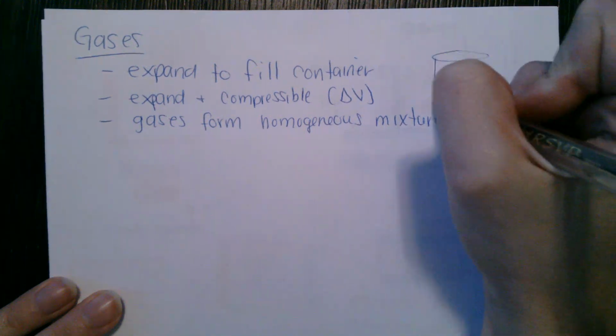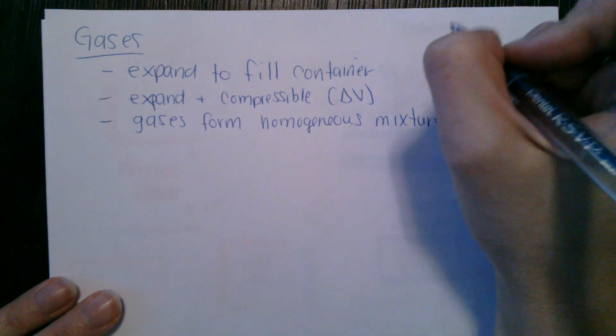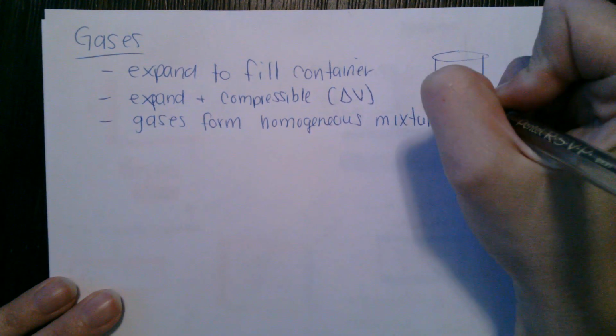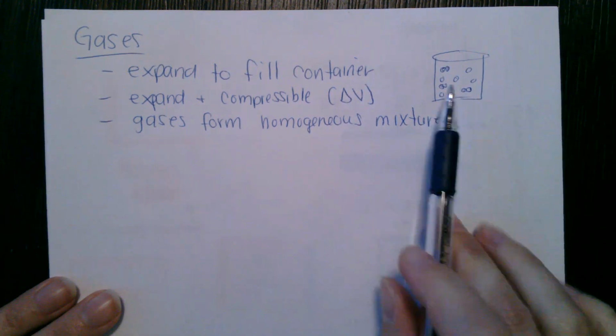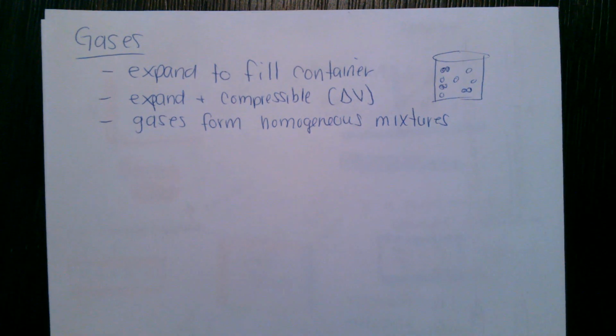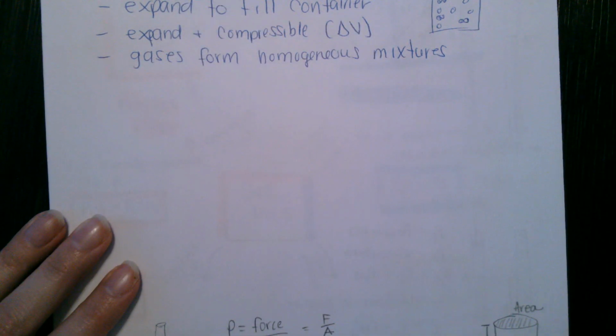So if we had a sample of gas, and in it we put, say, oxygen and helium, we would expect them to be nice and equally distributed. So there's no clumping or anything like that, so they form homogeneous mixtures there. Okay, so before we can really get in with gases, we describe what's happening with a gas based off of its temperature, its volume, the number of particles that are there, and the pressure. So we haven't really talked about pressure yet, so let's start in with that.